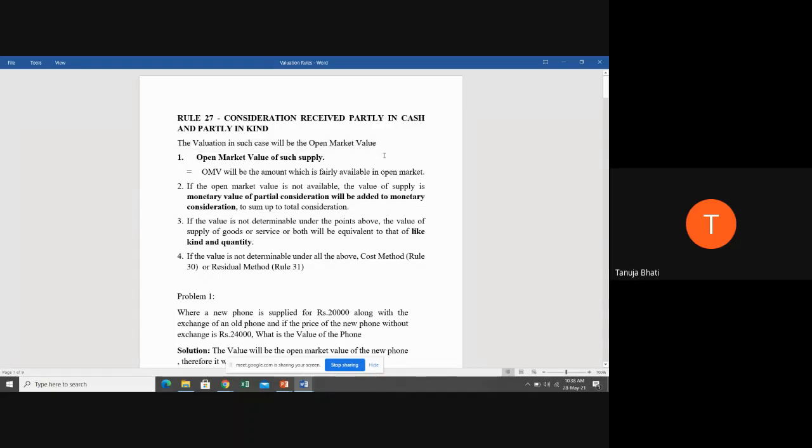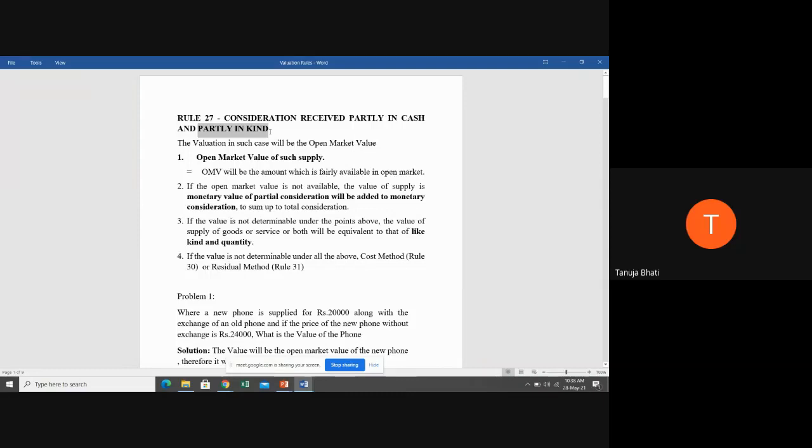Means what is the value of that particular commodity in the market. So first of all, you're going to see what is the open market value. Second, if the open market value is not available in the market, then what you're going to do is take whatever amount he has paid in cash plus whatever amount is in kind, whatever kind he's giving.